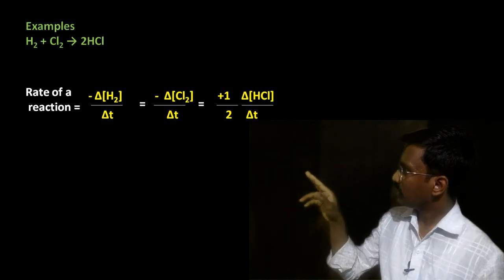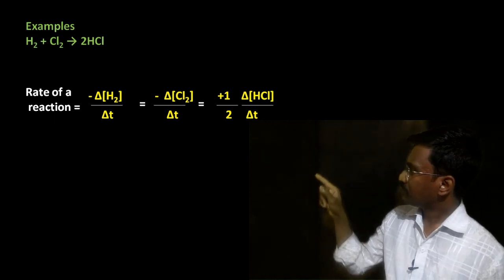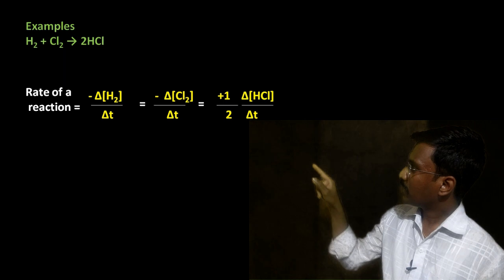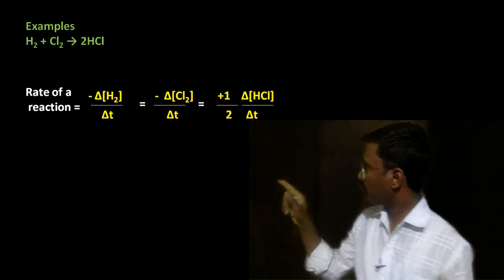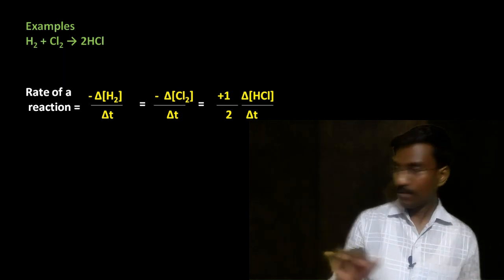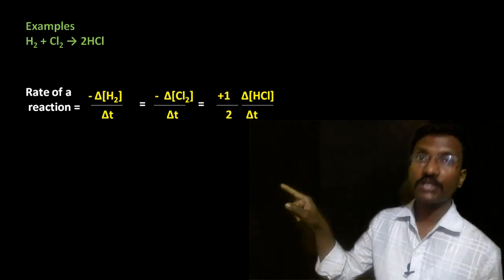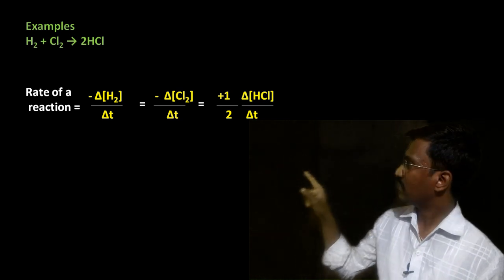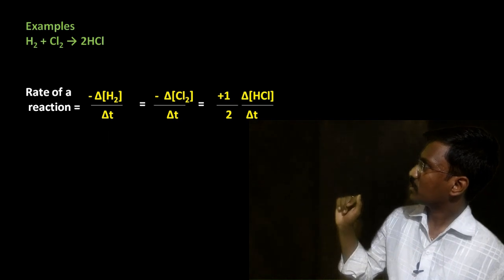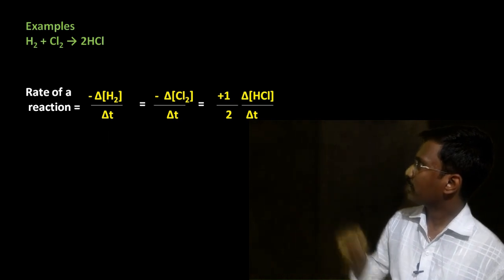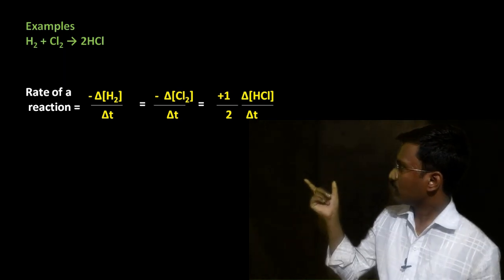Directly we write minus, because the reactant decreases, minus delta [H2], the square bracket indicating the concentration of H2, divided by delta T. The same thing you write is equal to, not plus, the rate of the reaction with respect to the other reactant, that is minus delta [Cl2] divided by delta T. These two are with respect to the two reactants.